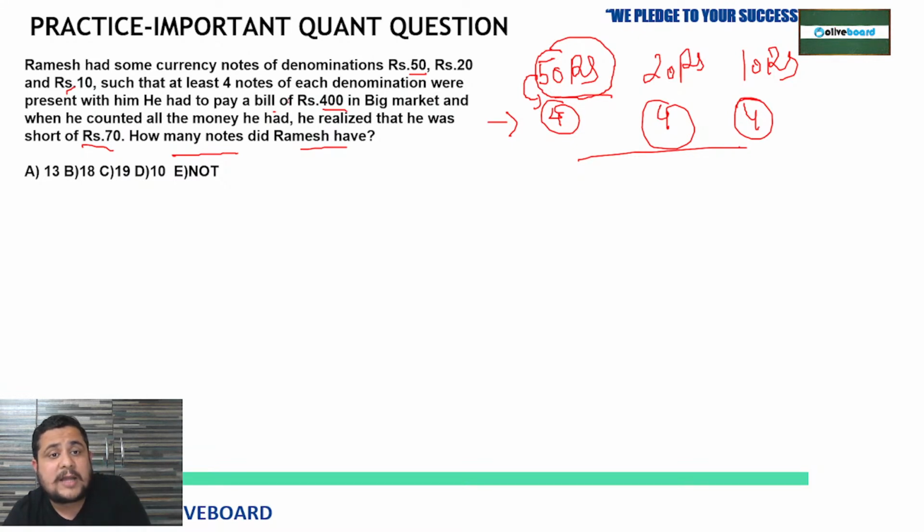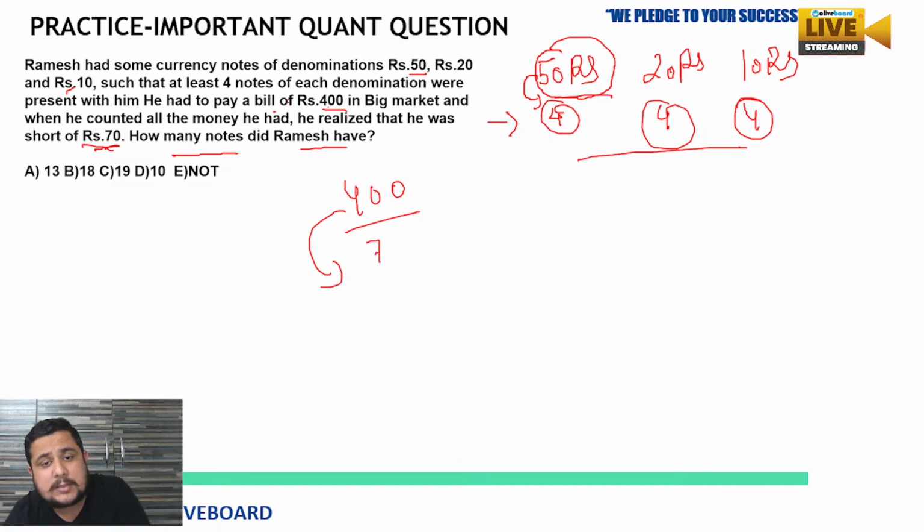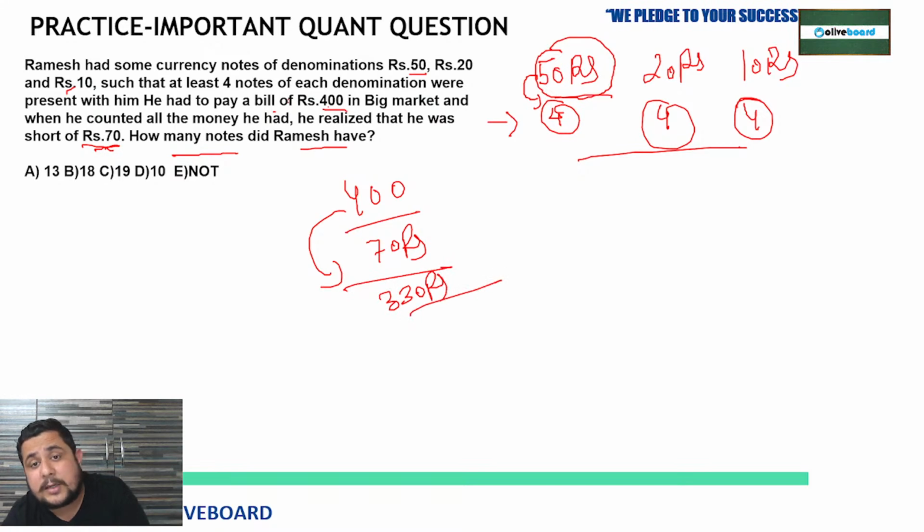So what are they saying? He had to pay a bill of rupees 400. He was supposed to pay 400 rupees, but he was short. How much short? 70 rupees. Means he was having how much? 330. Okay, 330. So first we will apply the case of at least. Then we will decide the answer here.